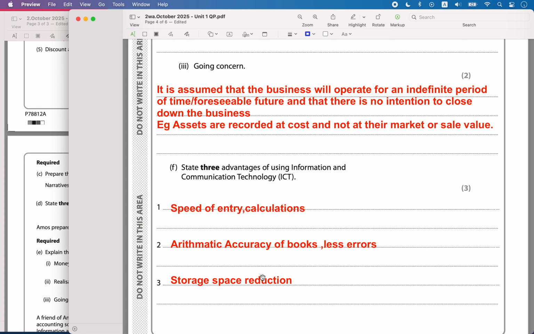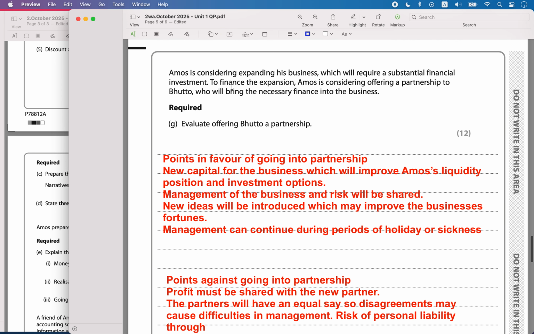The calculations are correct, easy and with fewer errors. So that is the importance of ICT in accounting.